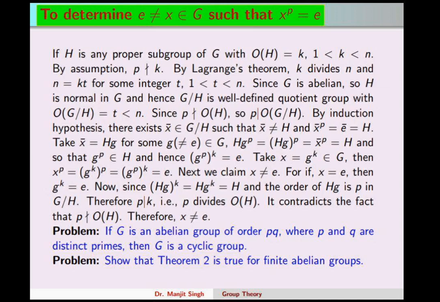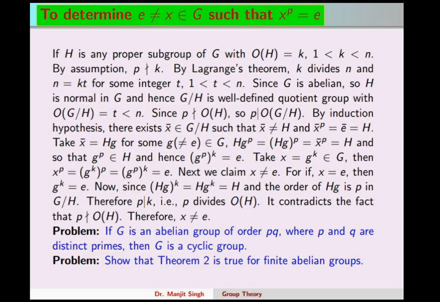P doesn't divide the order of H, so P doesn't divide K, so P divides T. P divides T, and T is less than n, and it is the order of the quotient group G mod H. Therefore, the induction hypothesis can be applied on G mod H, the quotient group of G with respect to this subgroup H, and therefore there exists an element x bar belonging to this quotient group which is different from the identity, and the pth power of this will be the identity.